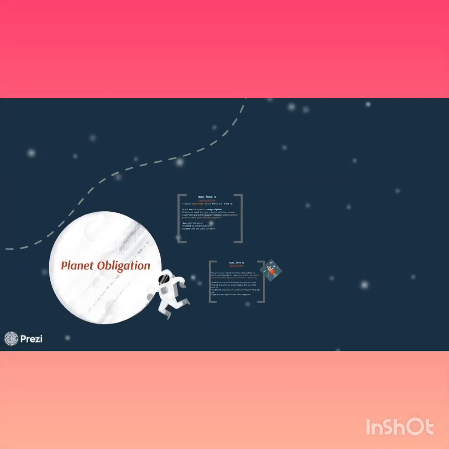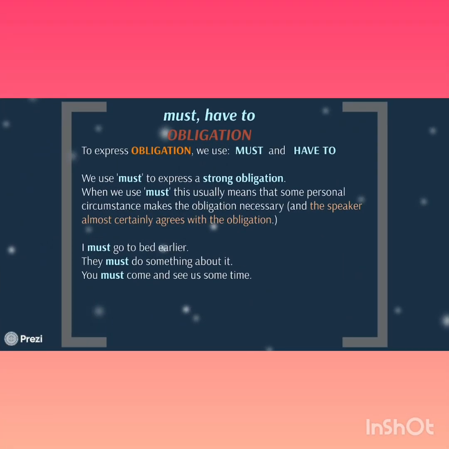In addition, we have obligation. If we use must or have to, we're expressing obligation. For example, I must go to bed earlier, or they must do something about it. When we use must, this usually means that some personal circumstance makes the obligation necessary, and the speaker almost certainly agrees with the obligation.